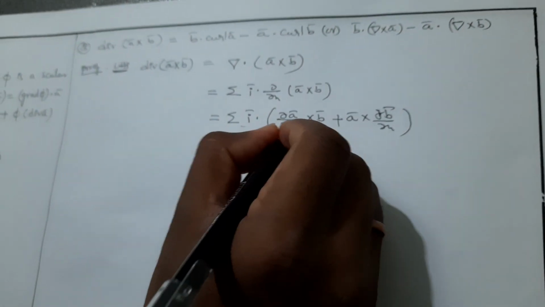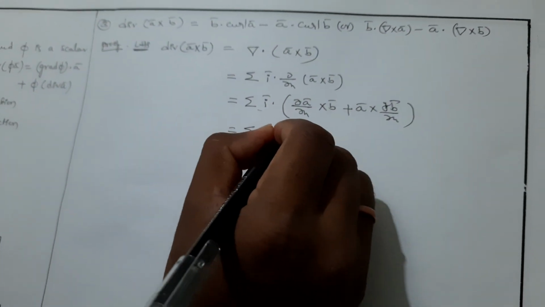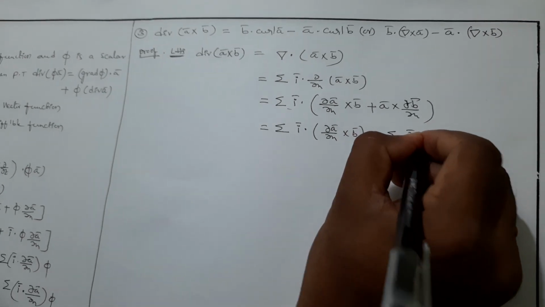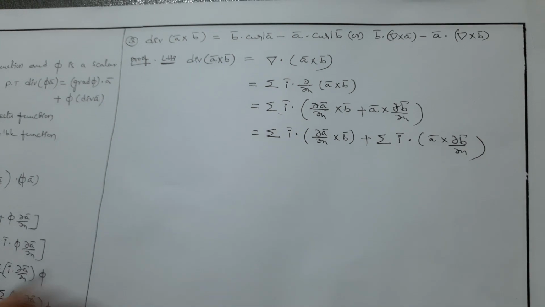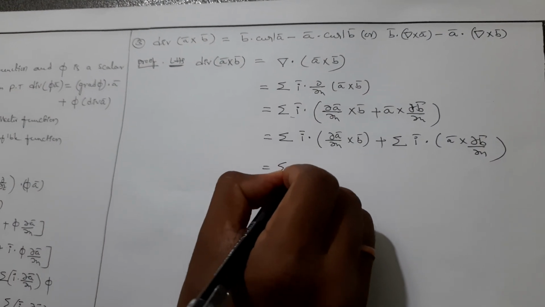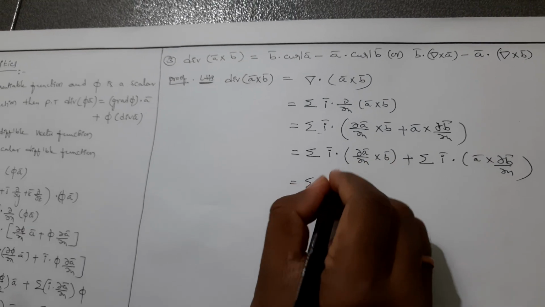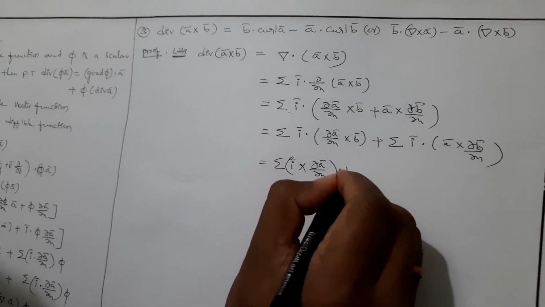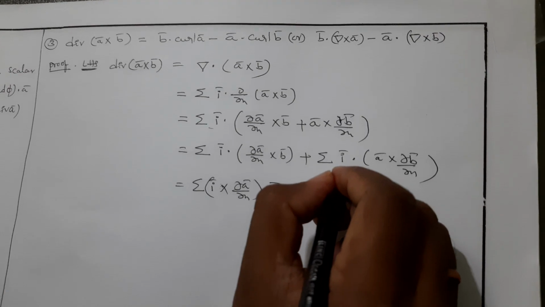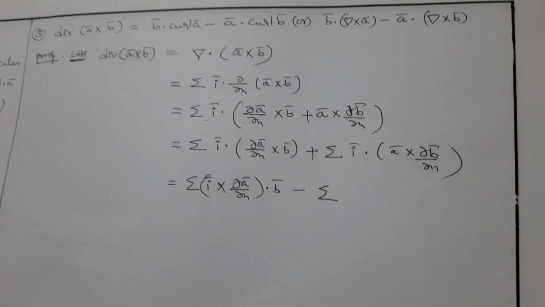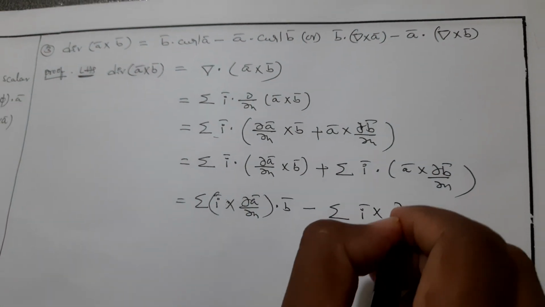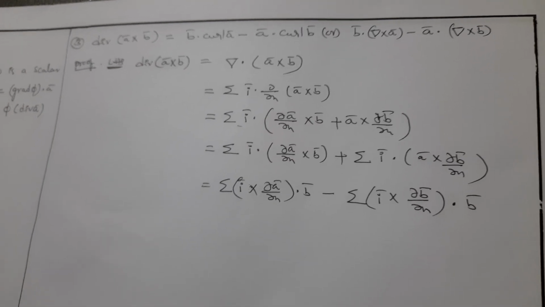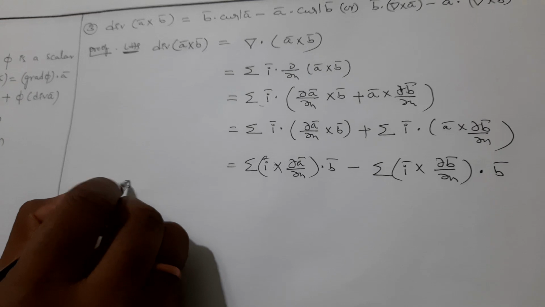simplify this, separate the two terms: sigma i bar dot ∂a bar/∂x cross b bar plus sigma i bar dot a bar cross ∂b bar/∂x, that is equal to sigma i bar dot... I am writing a bar dot b bar cross c bar is a bar cross b bar dot c bar, so we can write i bar cross ∂a bar/∂x dot b bar, minus this one also, a bar dot b bar cross c bar. We know that